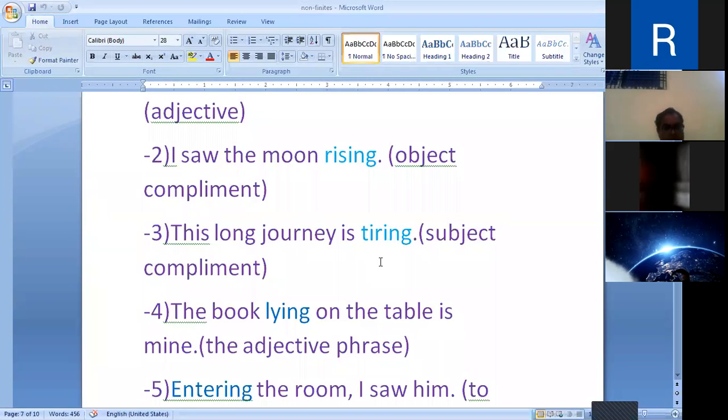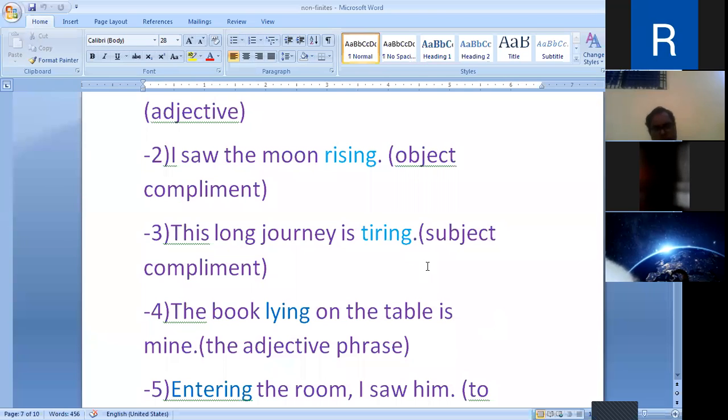We say the present participle may be used as a subject complement placed after verbs like be, seem, and appear. Next, both the subject complement and object complement.